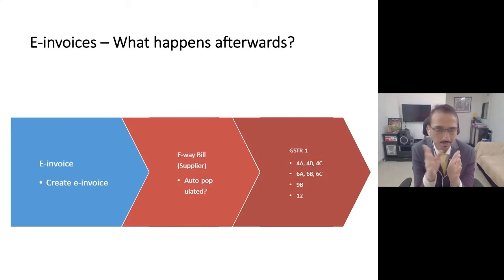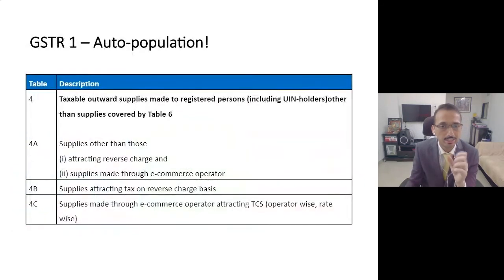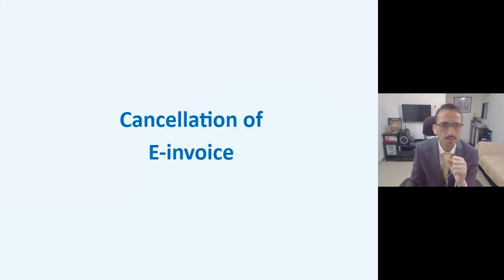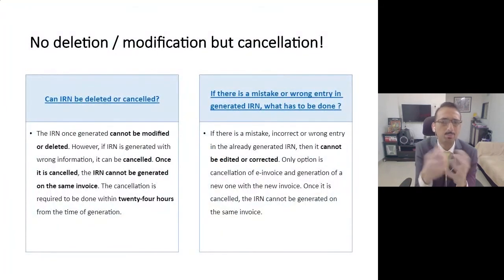Because in the initial days, in the TRAN-1 days and all, I think all of you recall that there were many such glitches, where you had mentioned X number and Y number was appearing, correct? So just go and check it in the initial days. Then friends, you will say, okay, I would like to cancel my invoice. Can it be done? Can I delete an invoice?